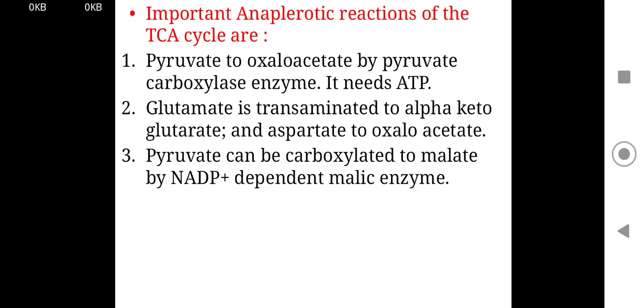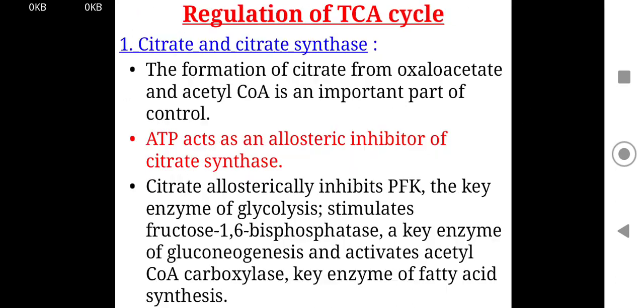Important anaplerotic reactions of the TCA cycle are pyruvate to oxaloacetate by the pyruvate carboxylase enzyme in gluconeogenesis. It needs ATP. Glutamate is transaminated to alpha ketoglutarate and aspartate to oxaloacetate. Pyruvate can be carboxylated to malate by the NADP dependent malic enzyme.